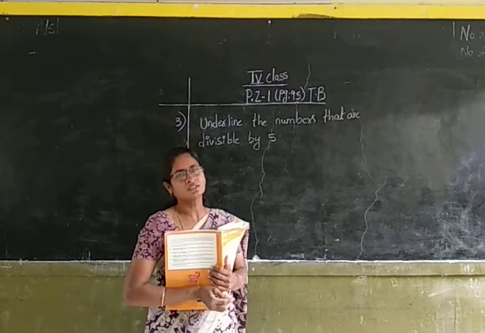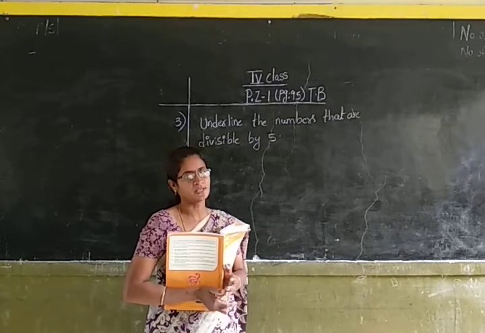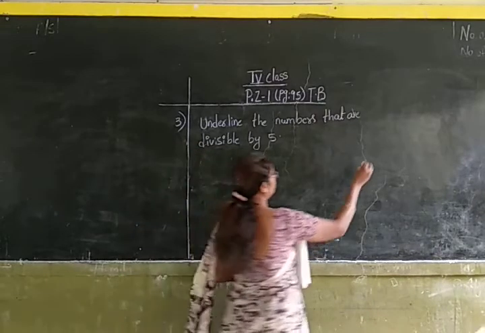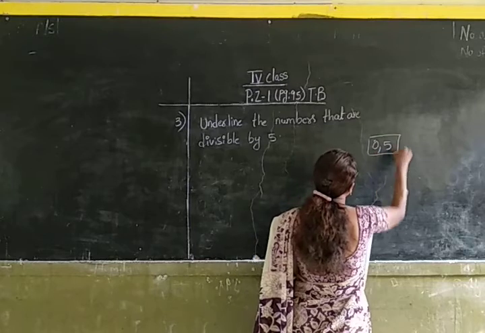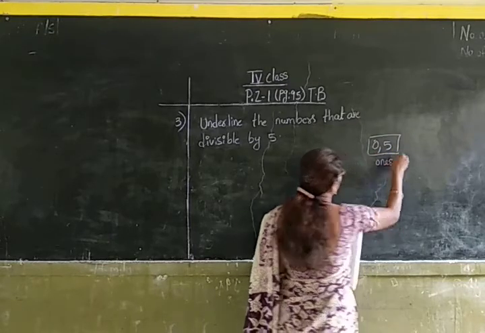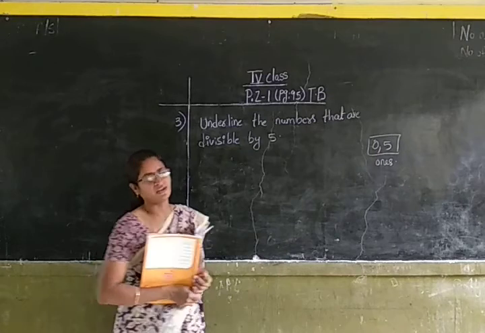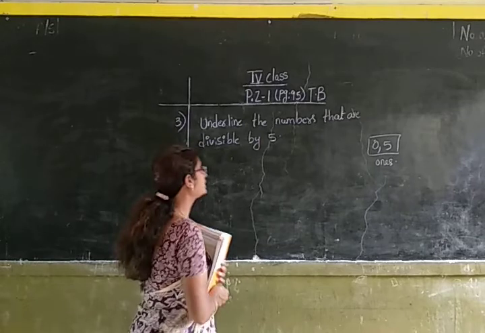You all know that the numbers which have 0 and 5 in their ones place are divisible by 5. Now let us find out which numbers are divisible by 5 in the given numbers.